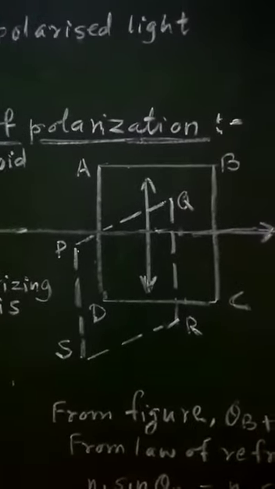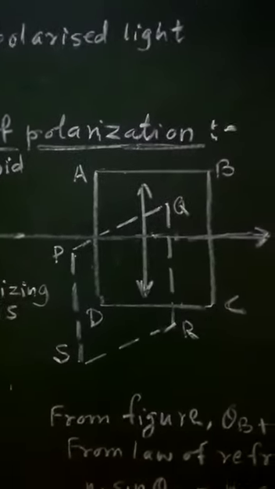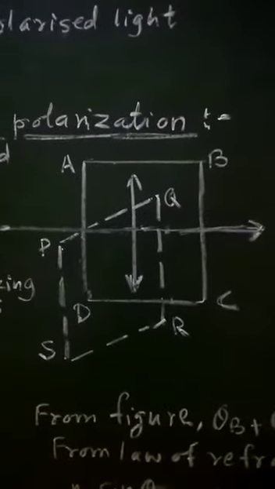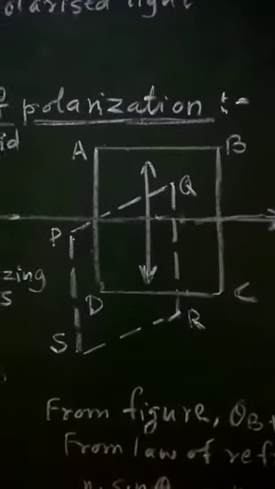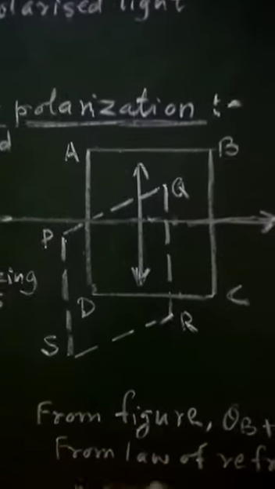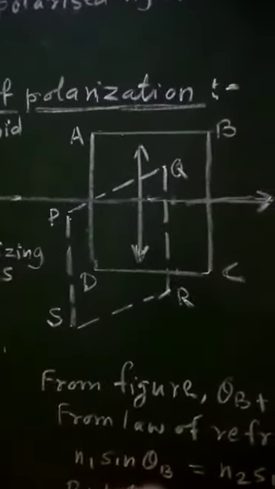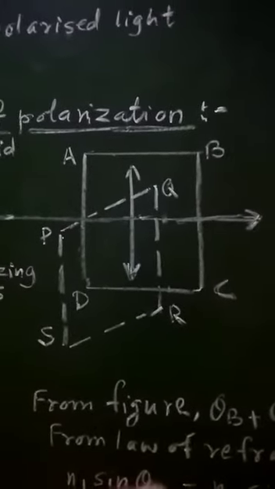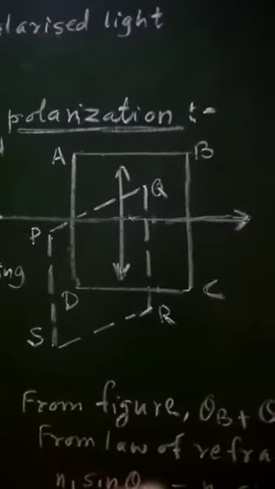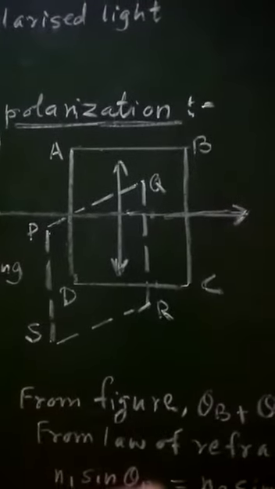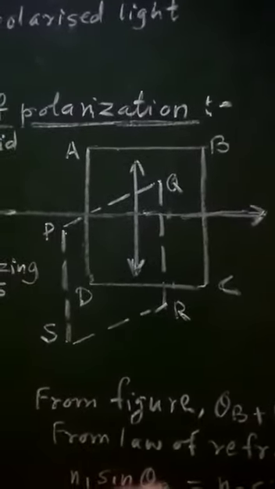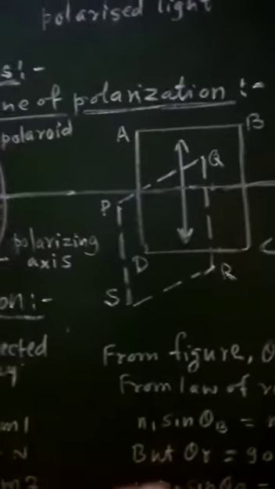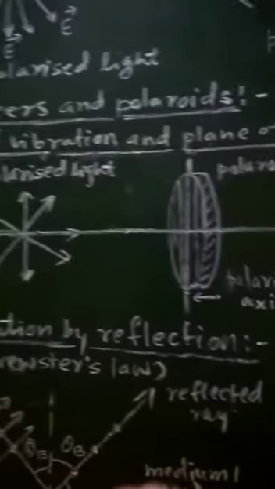So the plane perpendicular to the plane of vibration, in which there are no vibrations of electric field vectors, is called the plane of polarization. That means in case of plane of vibration, the vibrations of electric field vectors are present, while in case of plane of polarization there will be no vibrations of electric field vectors, but these planes are perpendicular to each other.